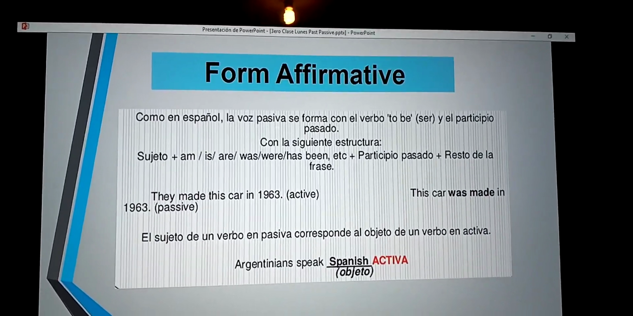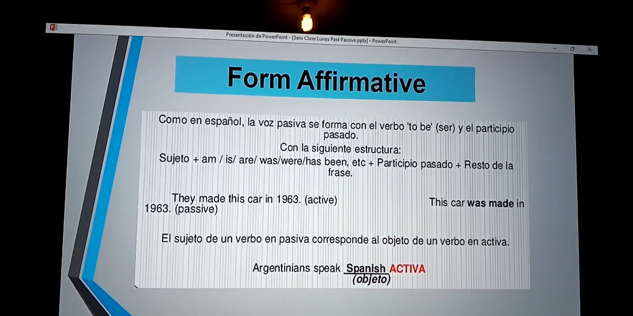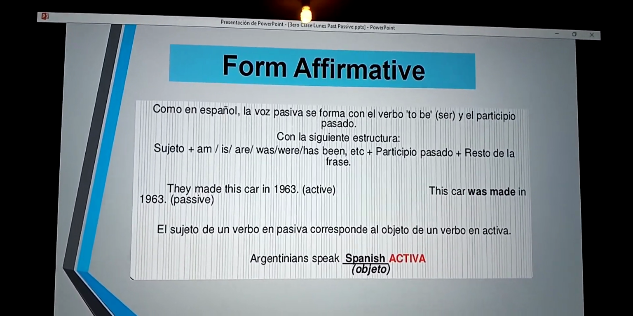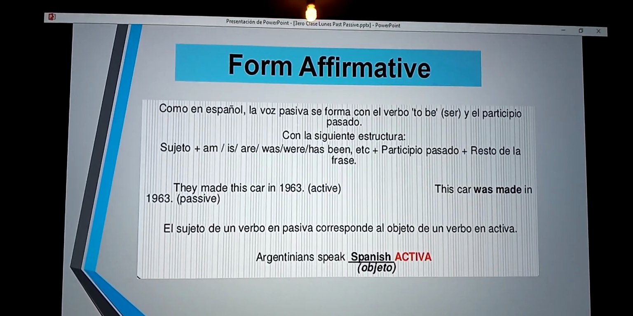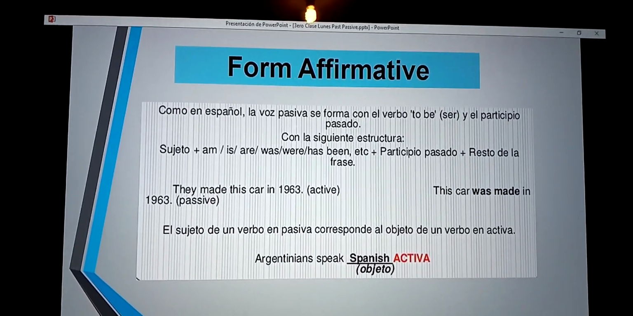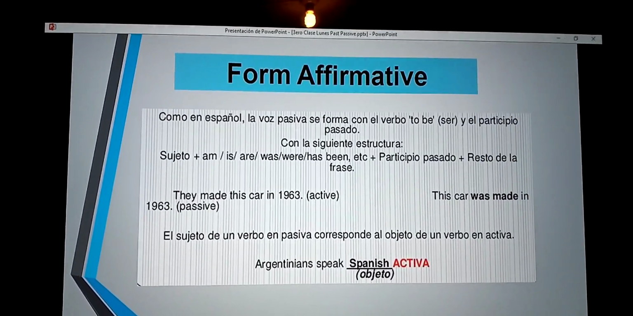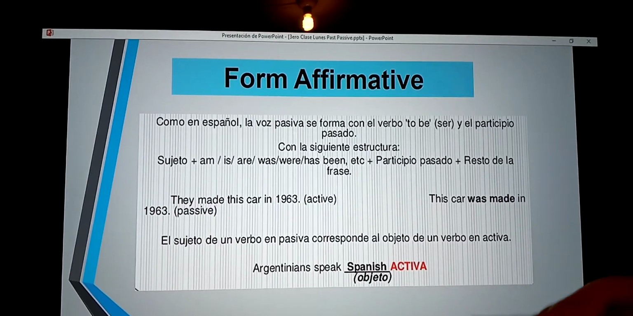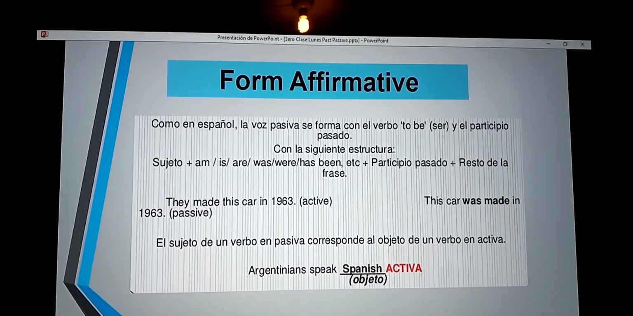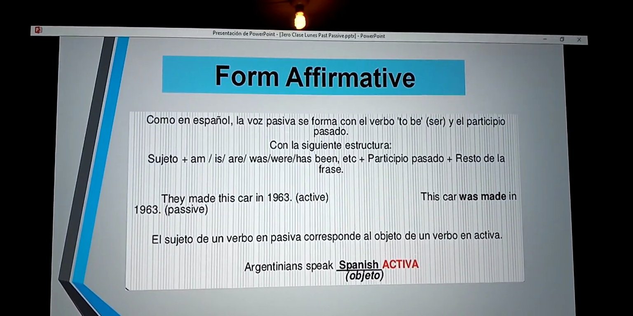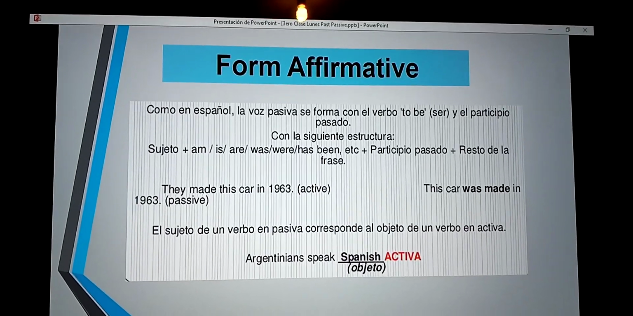¿Cuál sería? Argentinians speak Spanish, activa. Subject, object, ¿sí? Argentinians speak Spanish. Active, object. This is the form affirmative, okay? The form affirmative is subject, I am, is, are, was, were, has been, etc., past participle and the rest of the phrase. This is the form affirmative.